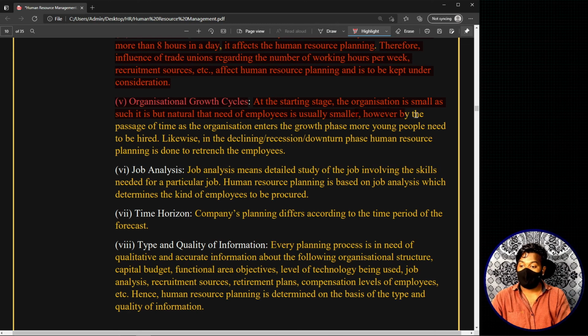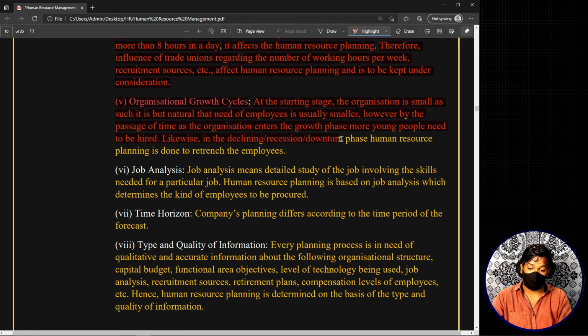Now, however, by the passage of time, as the organization enters the growth phase, more young people need to be hired. Likewise, in the declining stage or recession or downturn phase, human resource planning is done to retrench the employees. So basically we are telling that based on which stage of the growth cycle your organization is currently in, your human resource planning will also be affected.